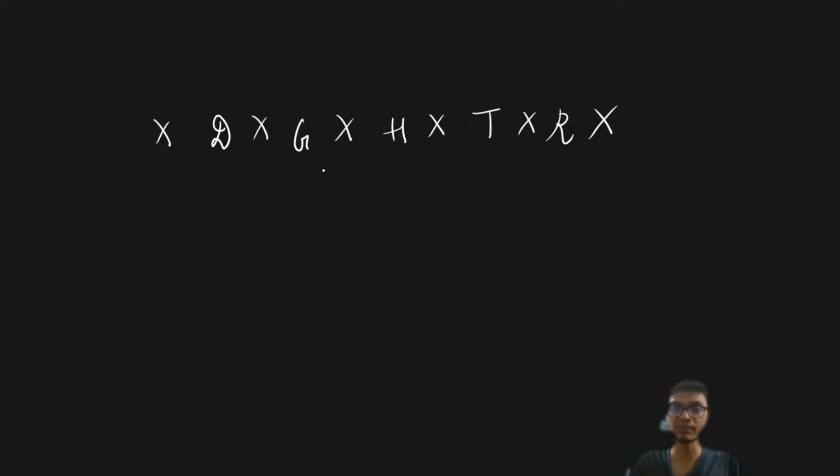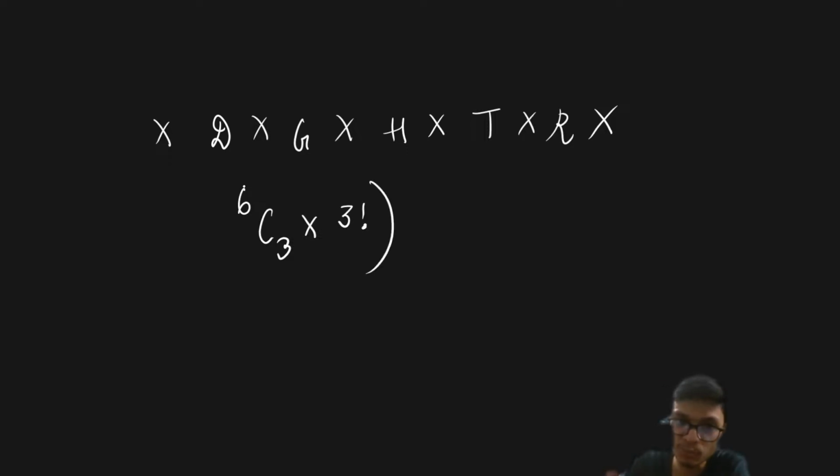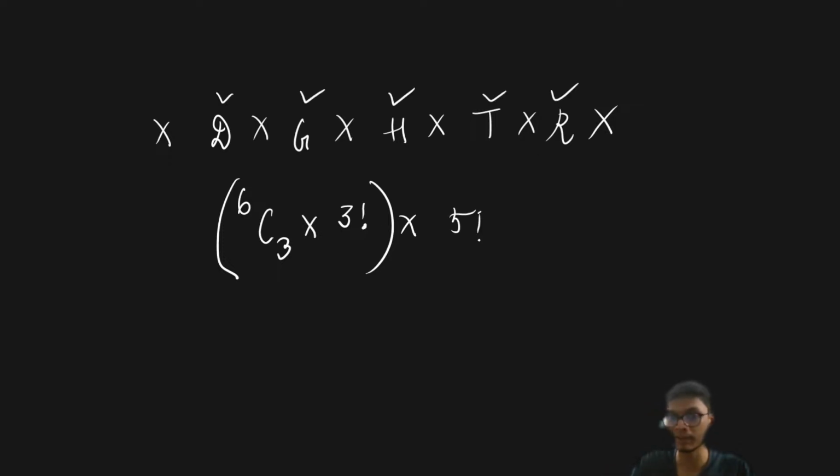Out of the 6 gaps, you have to choose any 3 gaps. In these 3 gaps, if you arrange the vowels, that is going to be 3 factorial. So this is the case for vowel arrangement. And now the non-vowels can always be arranged among themselves in 5 factorial ways. If we calculate this also, you're going to get the answer as 36,000.